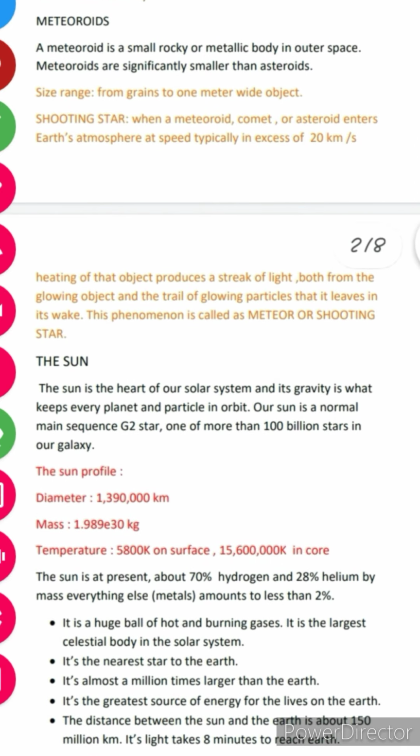Moving on to the next topic, we have the sun, which is the head of the solar system. The sun is the heart of our solar system, and its gravity is what keeps every planet and particle in orbit.